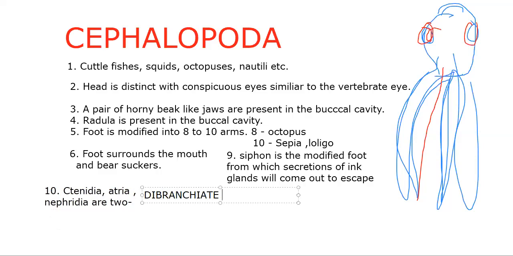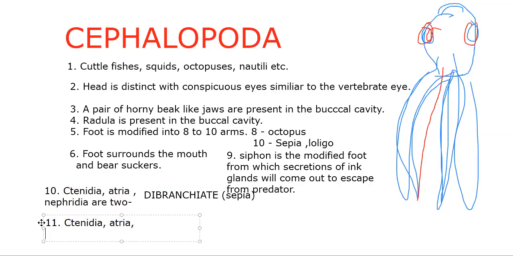So that example for dibranchiate, sepia. Sepia itself is the example for dibranchiata. Okay. Next, the same old feature I write here: if the ctenidia, atria, and nephridia are 4 in number, we say tetrabranchiata.